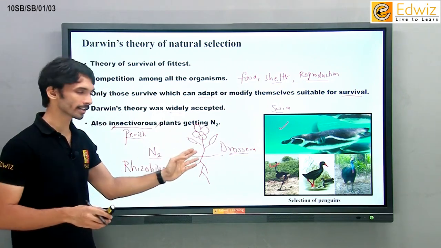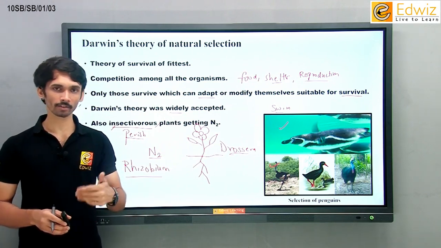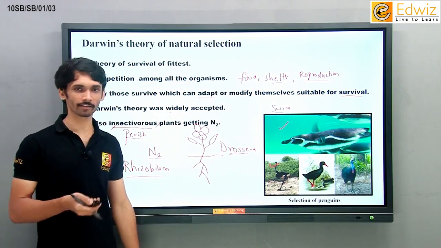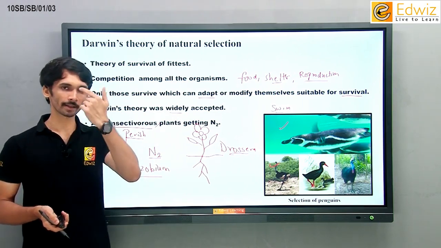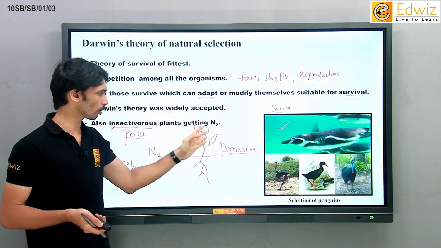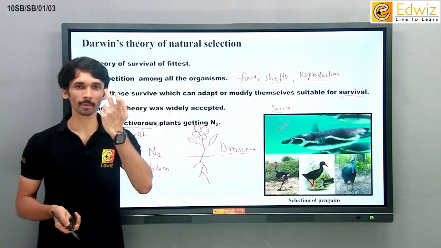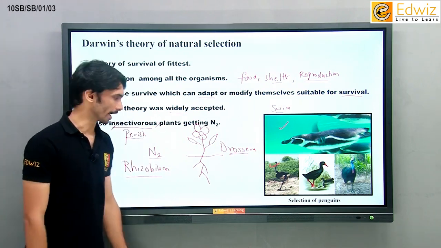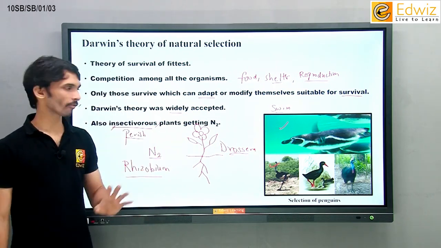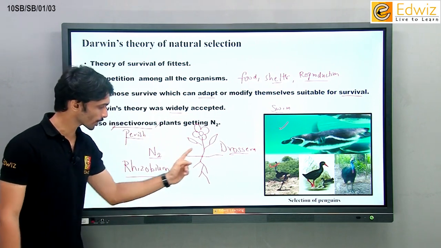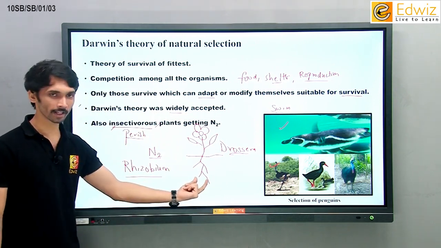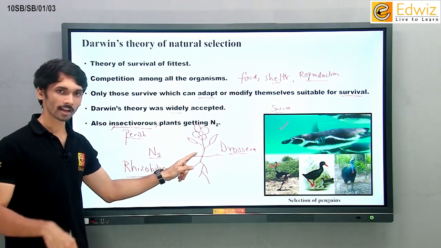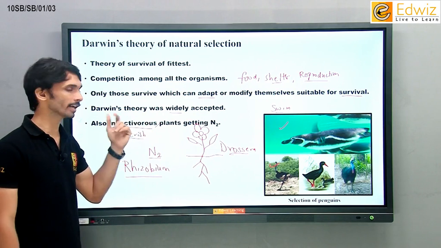They think that the nectar is actually something edible, something which can be eaten, but that nectar is highly sticky, because of which the insect will die. Sometimes the sticky liquid sticks to the insect's respiratory tract. If it sticks there, they cannot breathe. They cannot perform respiration. Even then they will die. In this way, this flower has the exact mechanism of getting nitrogen, even if it doesn't have Rhizobium around it. If Rhizobium is not around it, it's not that the plant will not get nitrogen and will die. No, the plant has adapted to one mechanism where it will be eating insects.